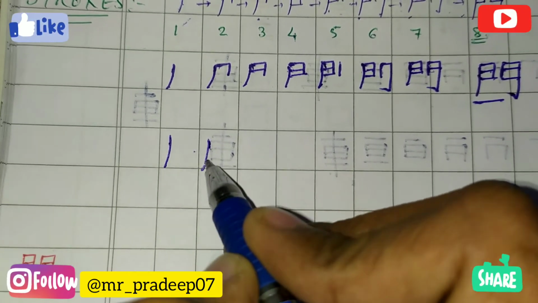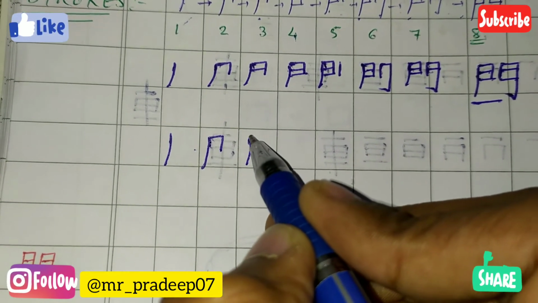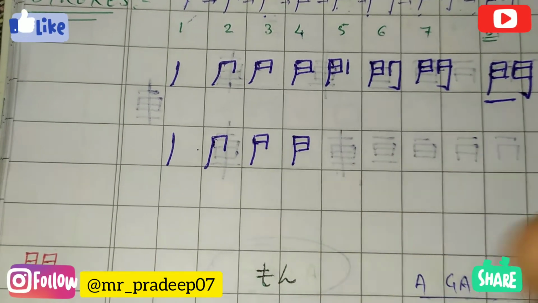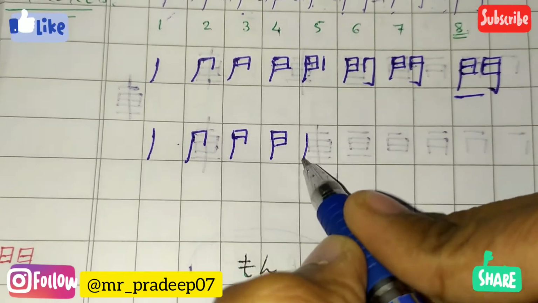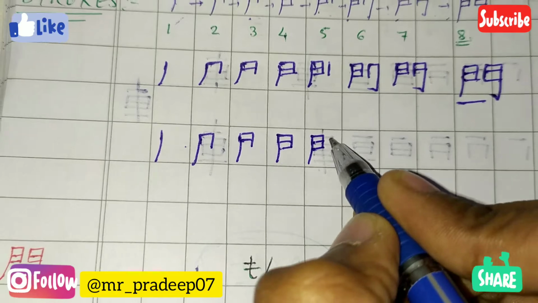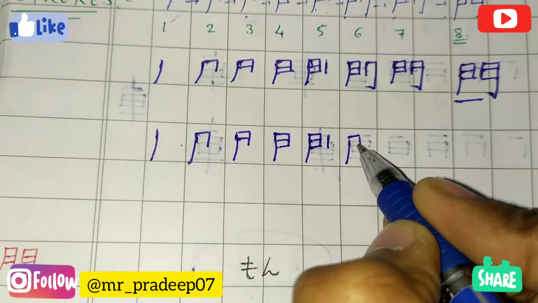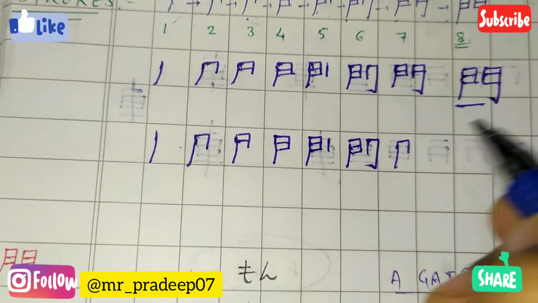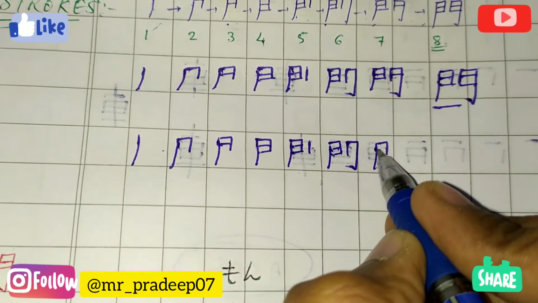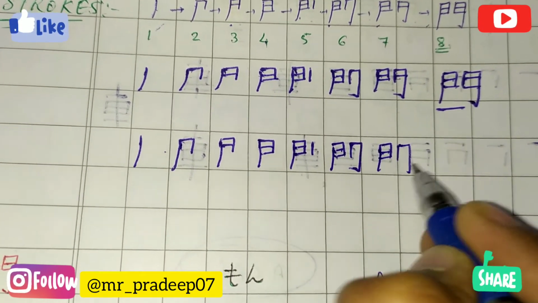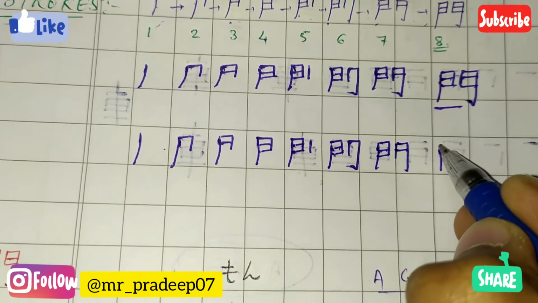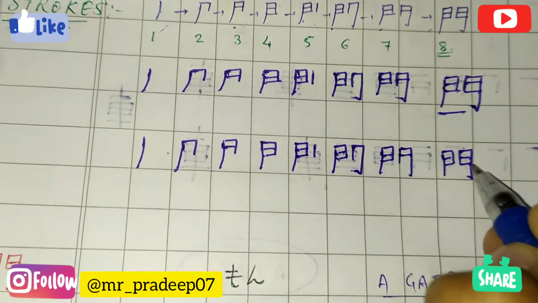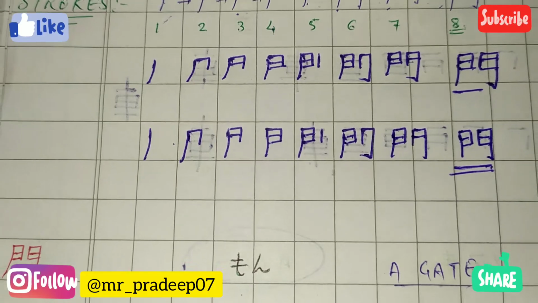Ichi, ni, san, yon, go, roku, nana, hachi. This is the final kanji of gate.